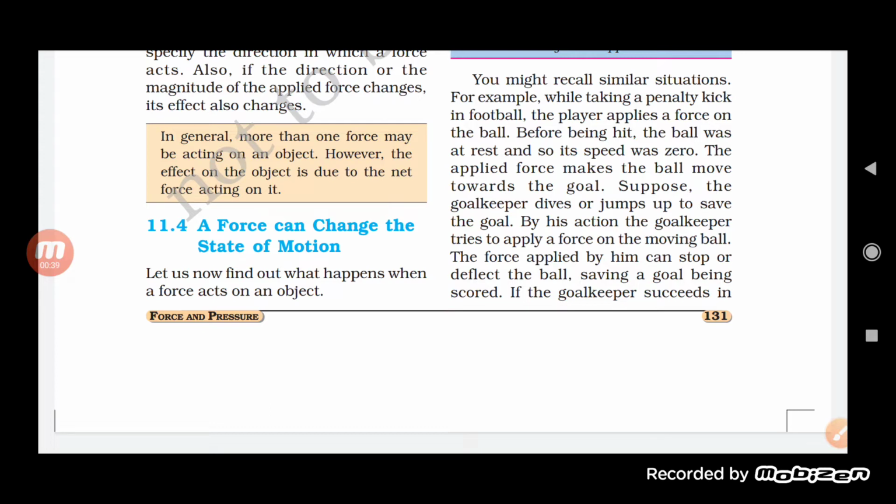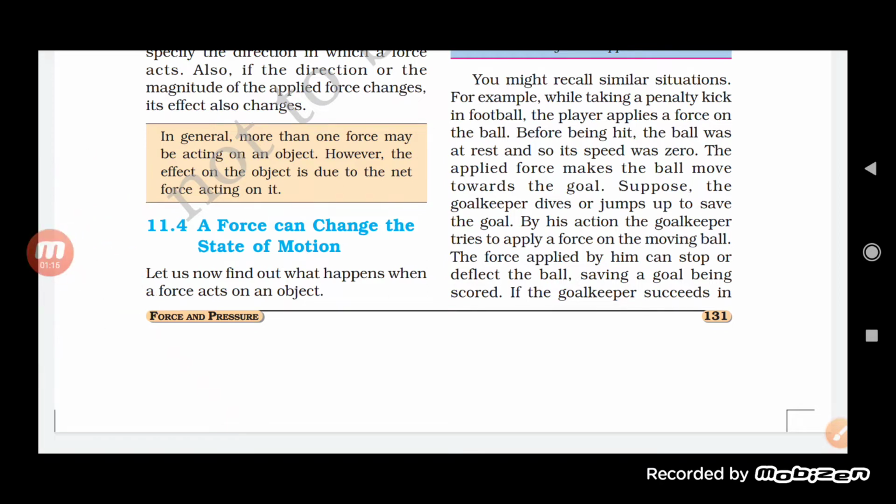With the help of force we can change the state of motion. With the help of a force we can change the direction of a moving body. With the help of a force we can make a moving object stop. And with the help of force itself we can give a shape and size to an object. So this is actually the effect of force, students, in which we can show different things by applying a force to an object.